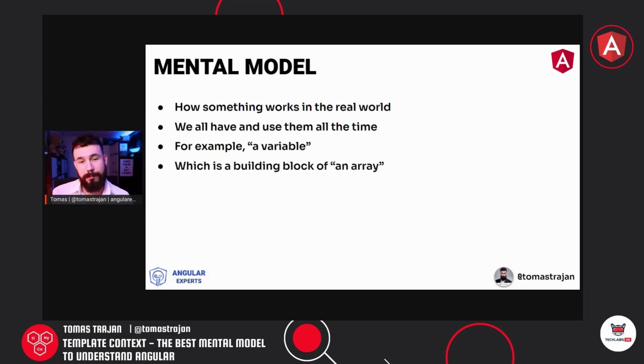Then another example of building on top of that original mental model would be something like an array. We probably need to understand what a variable is before we can understand what an array is. And then we would understand that an array is basically a list of values, so kind of like multiple variables which are somehow connected together, right?